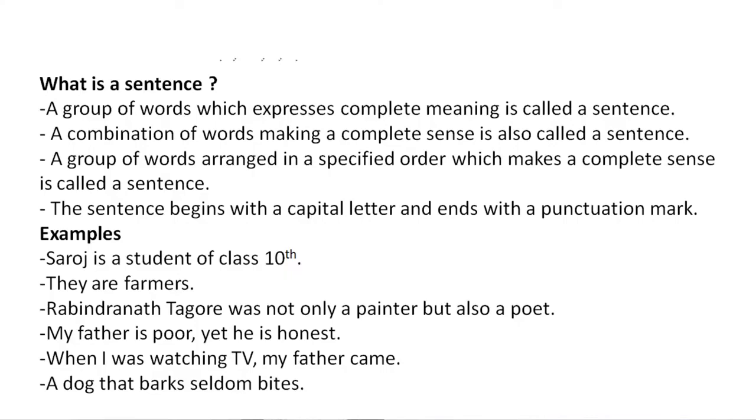And how do we make a sentence? If a group of words makes complete meaning, then we can say that it is a sentence. The sentence begins with a capital letter and ends with a punctuation mark. Here are some examples. Saroj is a student of class 10th. The first letter, S, is capital, and it ends with a full stop. That's why it is a complete sentence.